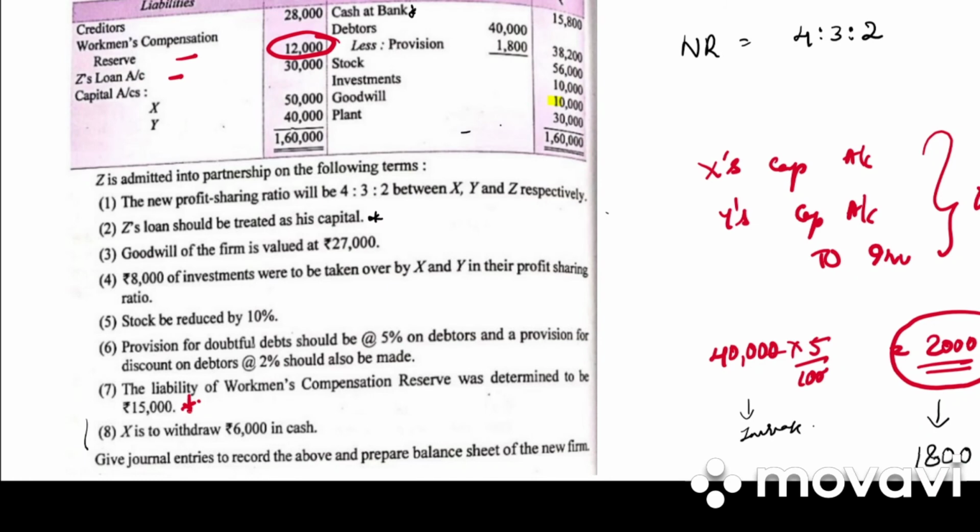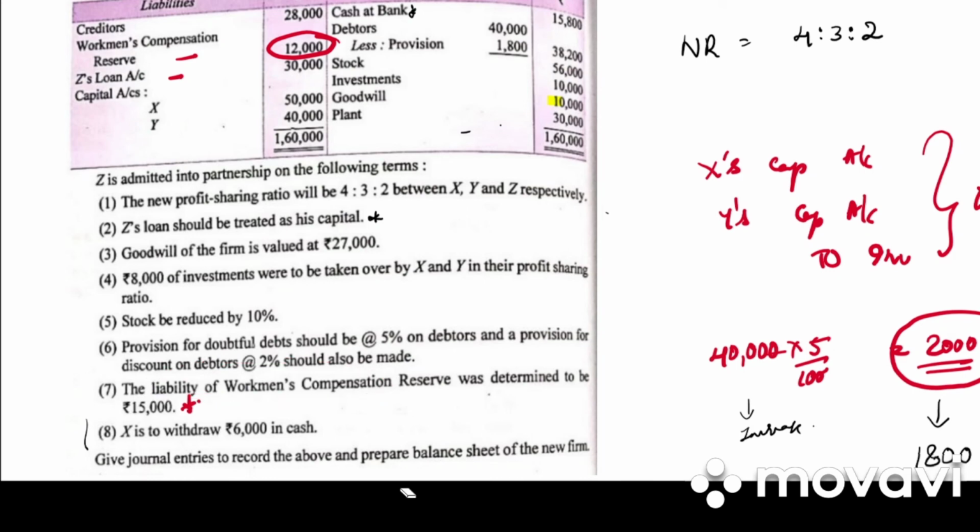So when the claim is more than the reserve, what will be the journal entry? Workman compensation claim is debited to revaluation account, credited to liability for workman compensation reserve account. Later in the balance sheet, this liability for workman compensation will be written on the liability side, that is 15,000.